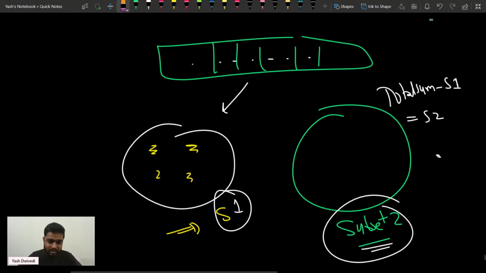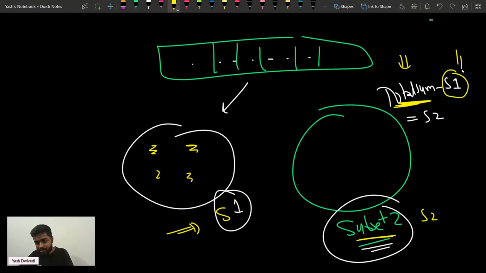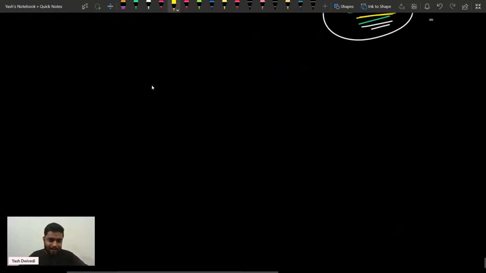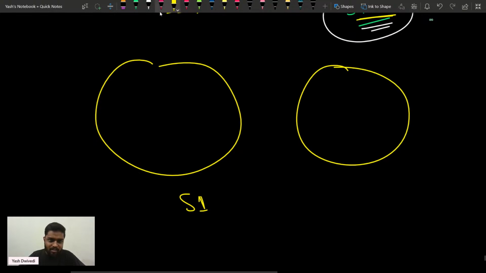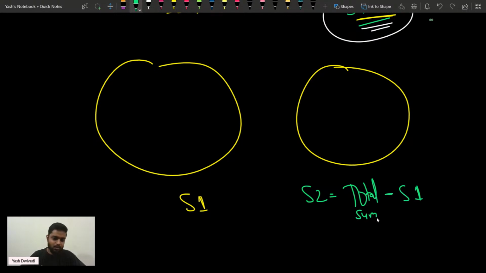How can I directly get subset 2? I don't actually want to generate subset 2, I just want the second subset sum. If I take all the elements, there is a total sum. If I subtract the sum of subset 1 that I have currently made, I'll get the sum of subset 2. So if the sum of subset 1 is S1, then S2 is equal to total sum minus S1, correct?